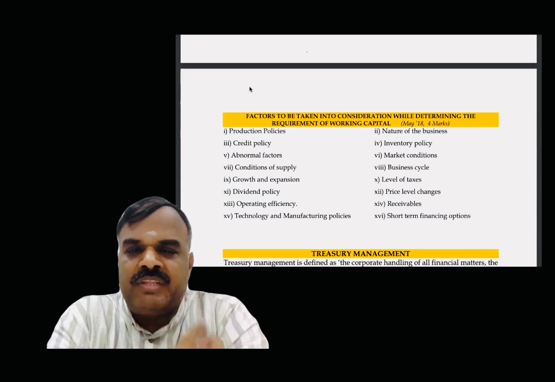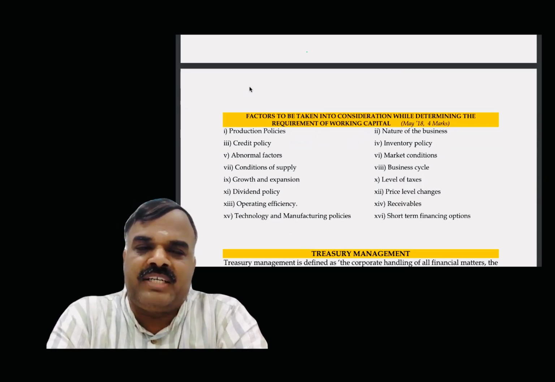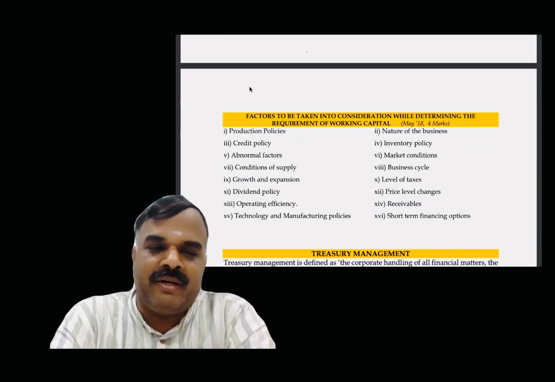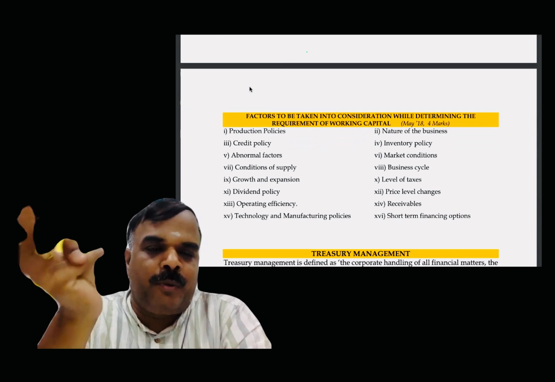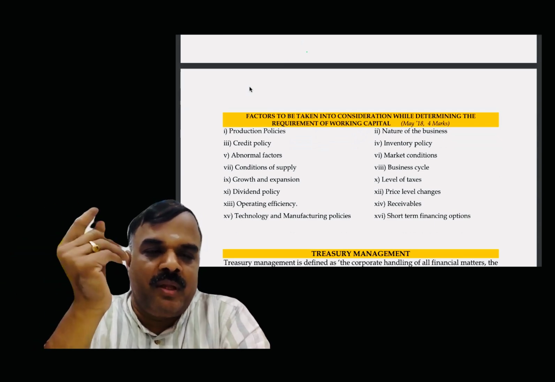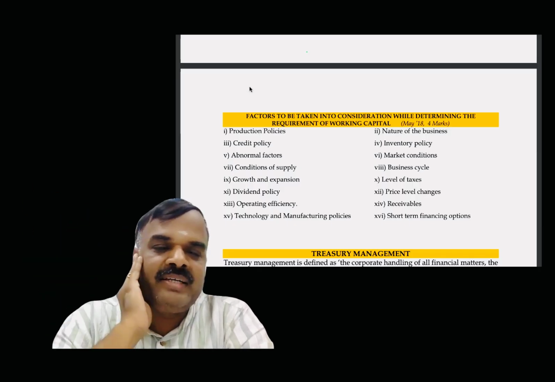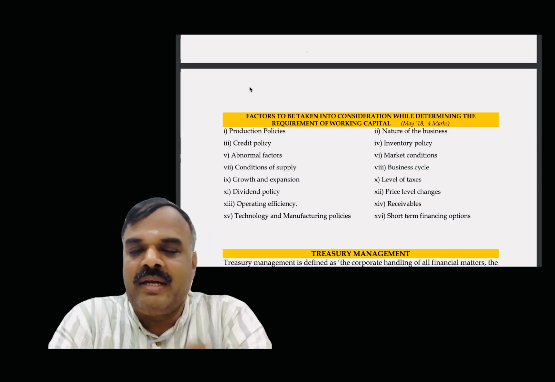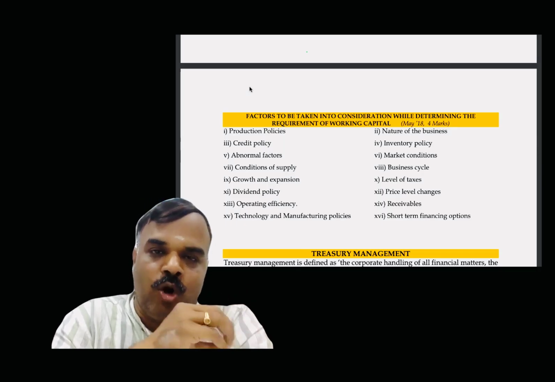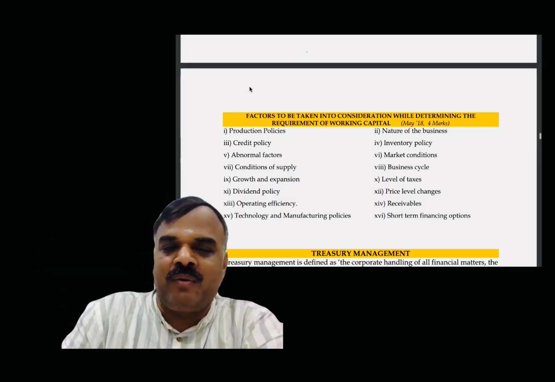So, with respect to working capital, what all factors are going to determine working capital? Factors to be taken into consideration while determining the working capital. Based on what do we determine working capital? Production policy, nature of the business, credit policy of the company, inventory policy, market condition, abnormal factors, creditors, what the supply chain relationship is, how the business cycle is, level of taxation, government regulation. Many things we have to see. Based on that only, we can fix the working capital.